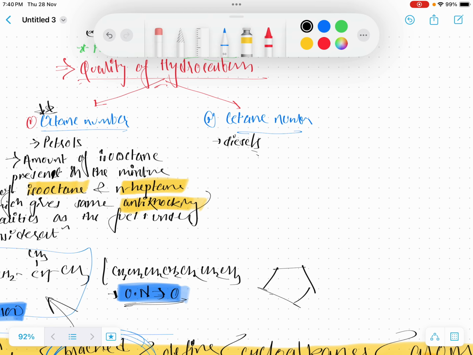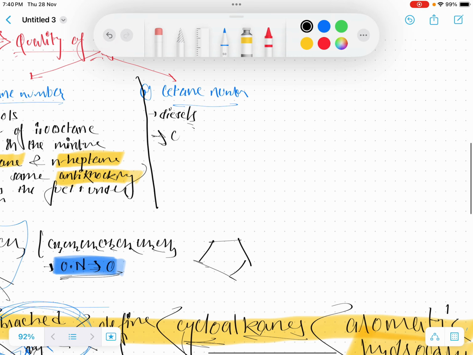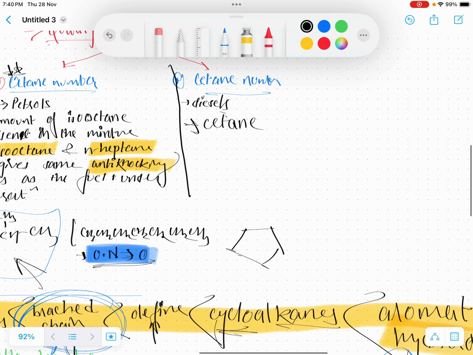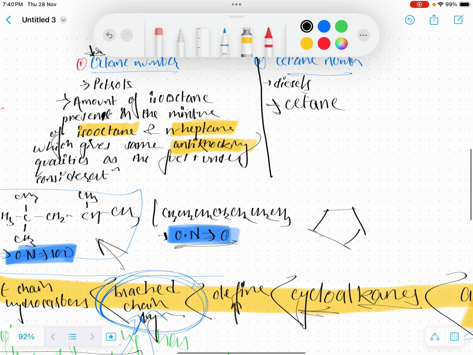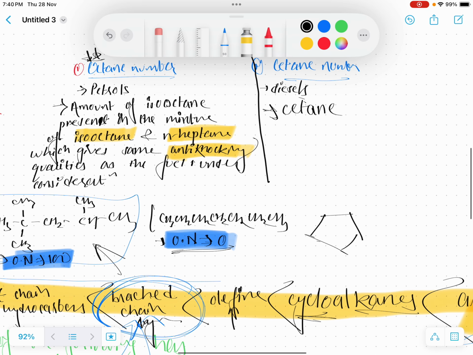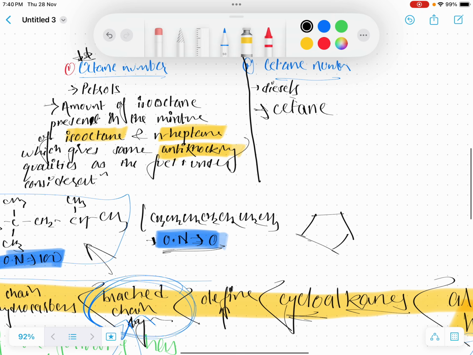In petrols, for the octane number, there was isooctane, but here we have to know two terms, and one is hexadecane, or cetane. In octane number, the compound which has the highest octane number of 100 is isooctane, right?